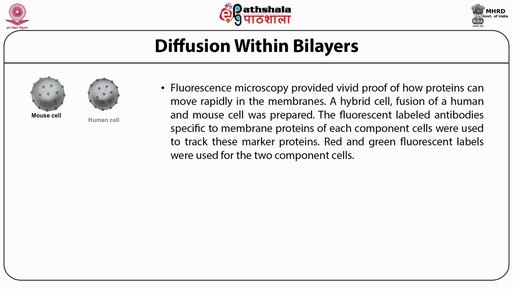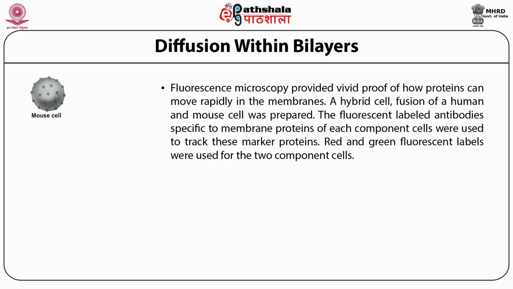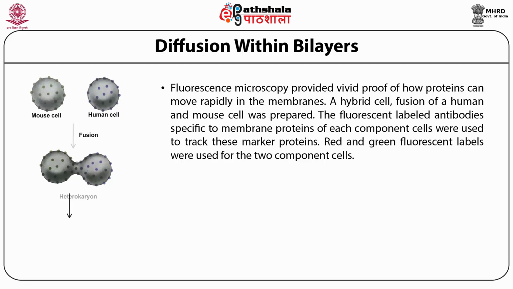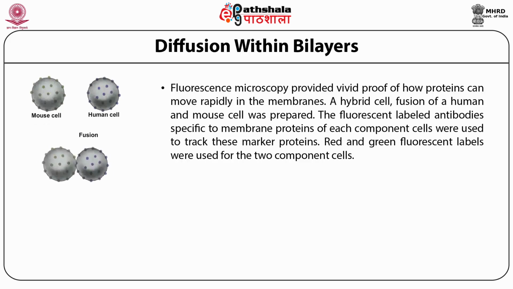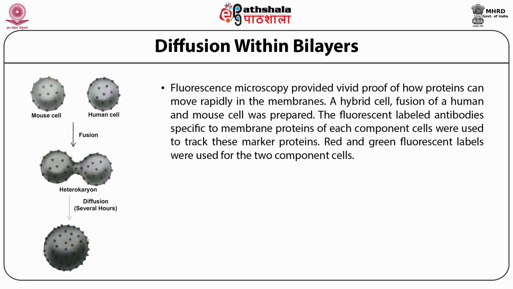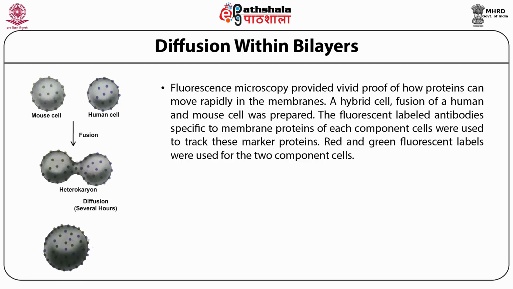Fluorescence microscopy provided vivid proof of how proteins can move rapidly in the membranes. A hybrid cell fusion of a human and mouse cell was prepared. Fluorescent labeled antibodies specific to membrane proteins of each component cell were used to track these marker proteins. Red and green fluorescent labels were used for the two component cells.